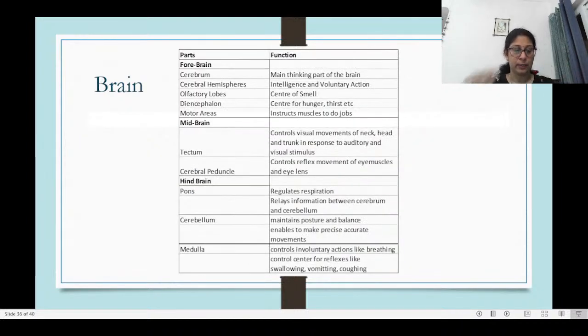Now let's look at the different functions. The forebrain is the main thinking part of our brain. So the different cerebral hemispheres, that is where our voluntary action, our intelligence, all of that lies.